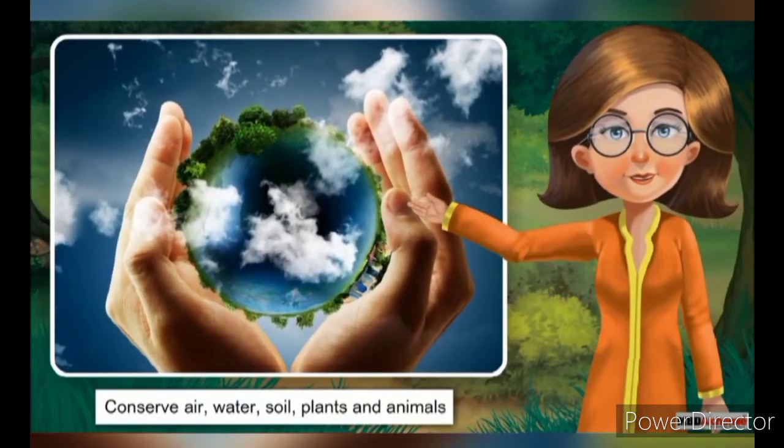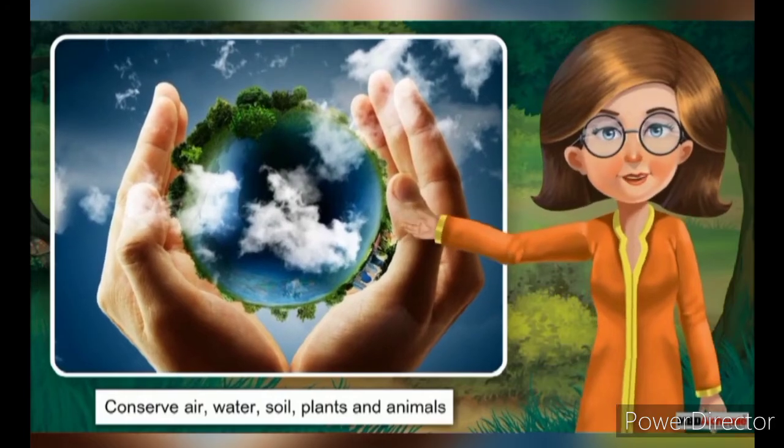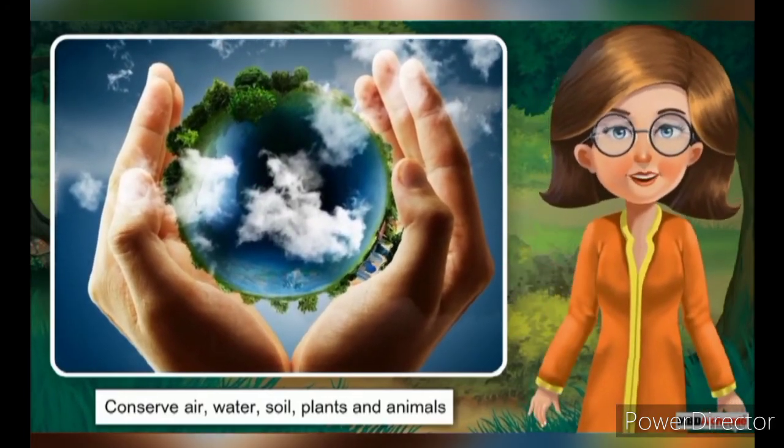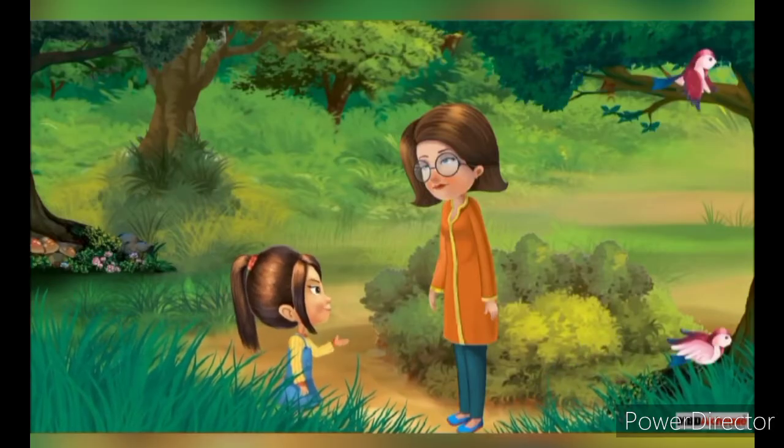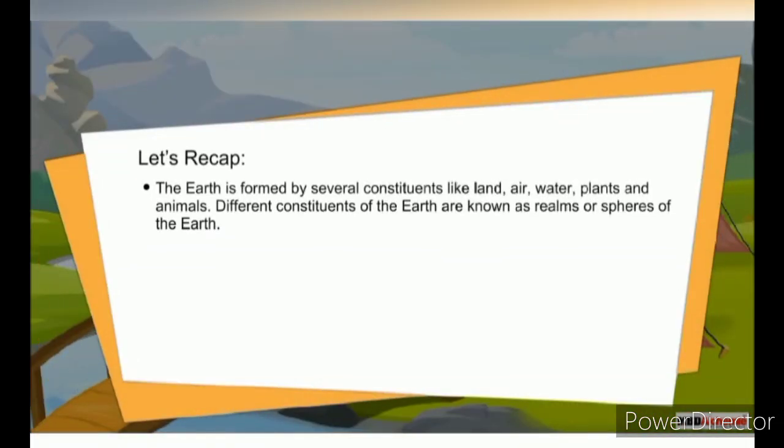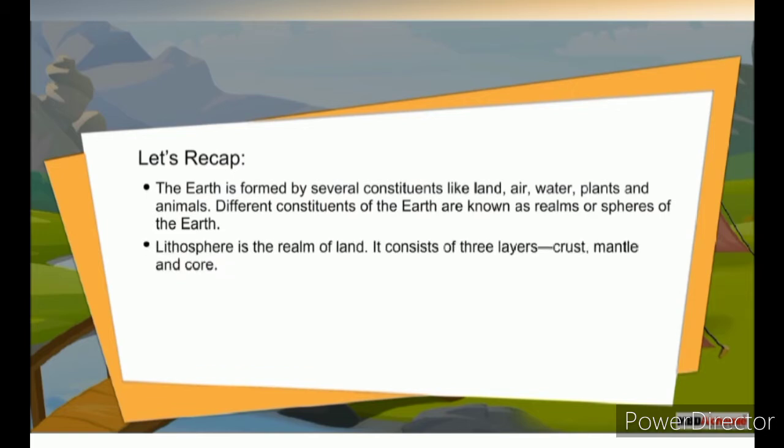We must conserve our resources like land, water, air, soil, plants, and animals. We should not contaminate our environment. Yes, Mom, I have understood it now. Let's recap. The Earth is formed by several constituents like land, air, water, plants, and animals. Different constituents of the Earth are known as rims or spheres of the Earth. Lithosphere is a rim of land. It consists of three layers: crust, mantle, and core.